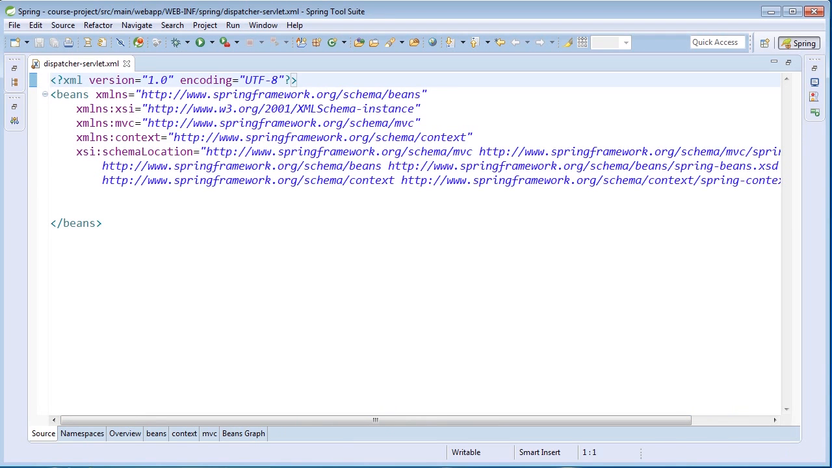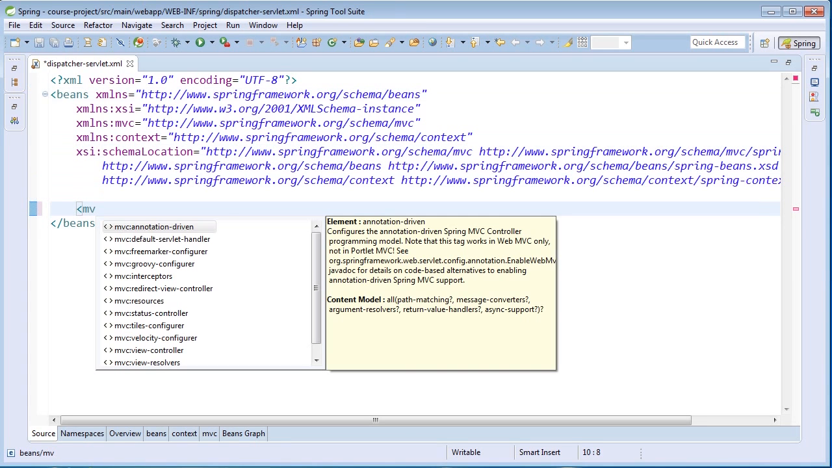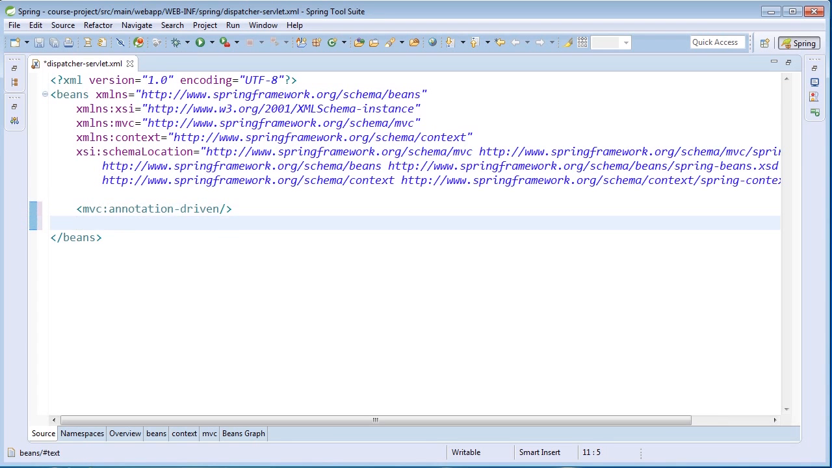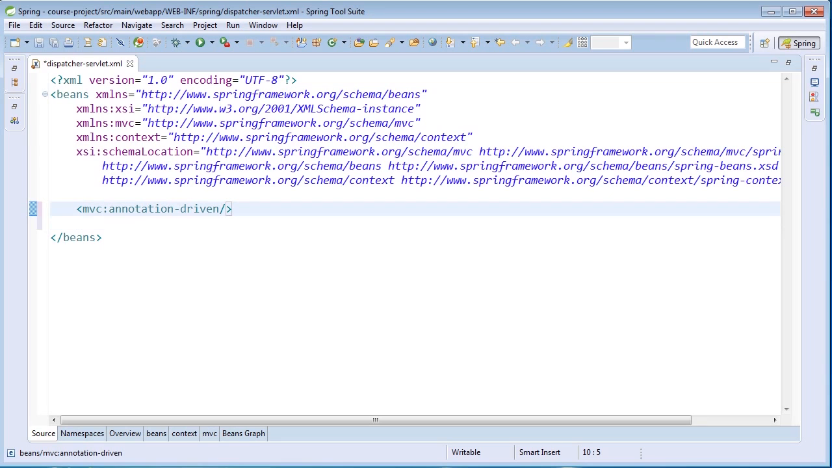Now that our namespaces have been added to the configuration file, we're going to use one of the most popular MVC tags, and that's the MVC annotation-driven tag. What this tag does is it configures a number of beans within the Spring WebMVC framework. The MVC annotation-driven tag is going to define the beans that help us map requests to controller methods.